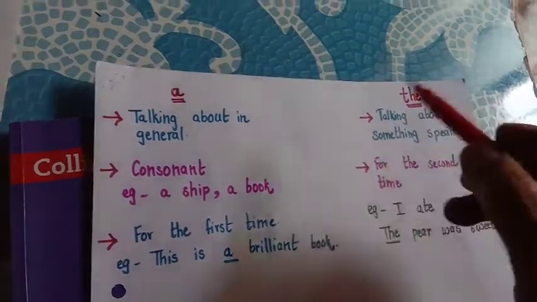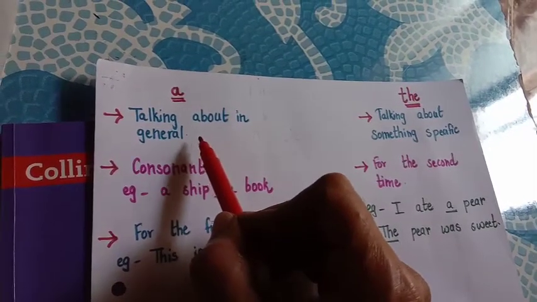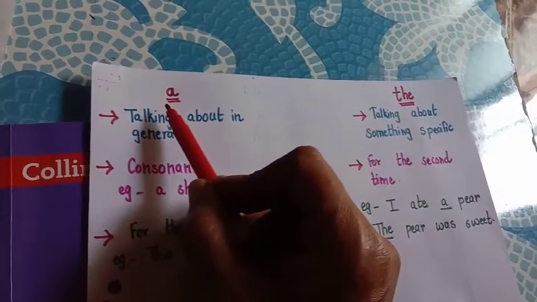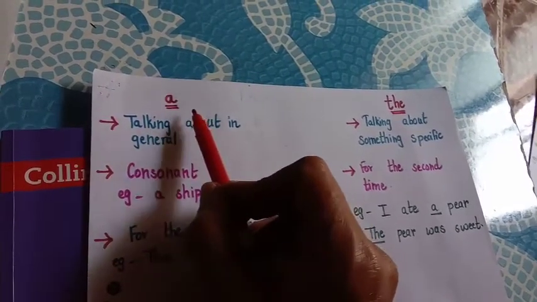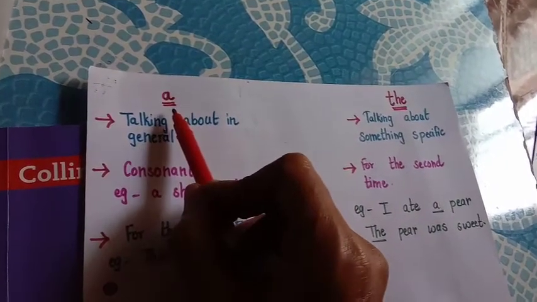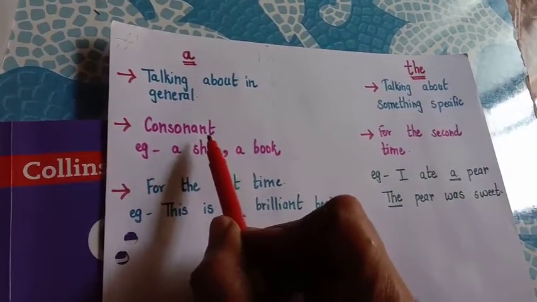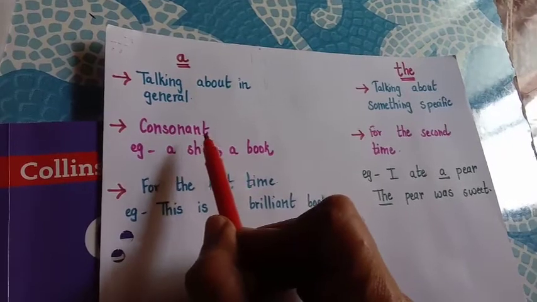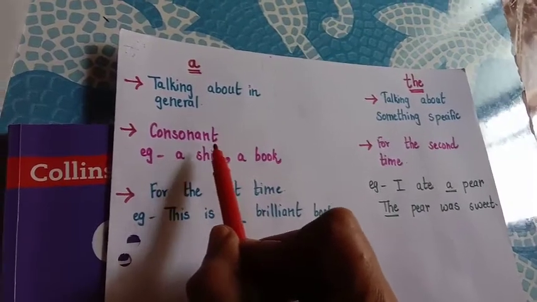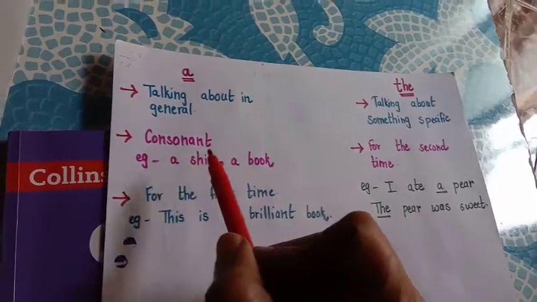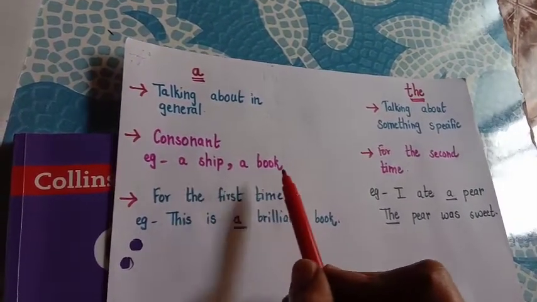Okay, now first condition is when we are talking about any person, place, animal or thing for the first time. Okay, we are talking about that person or a thing or an animal for the first time, we use the article a. Okay, if it is a consonant lettered word, like I just said, if it is not a vowel a, e, i, o, u, the 21 alphabets are the consonants, and any word that begins with a consonant, that is a consonant lettered word, has the article a. For example, a ship, a book.